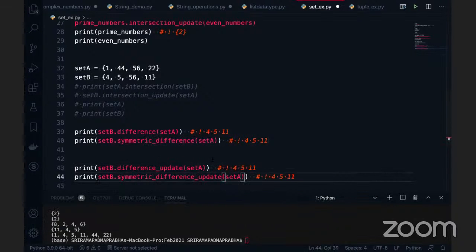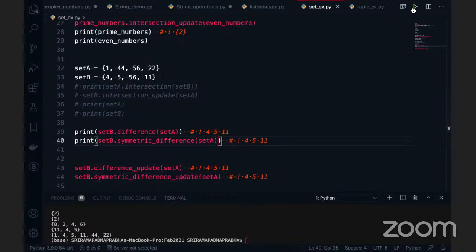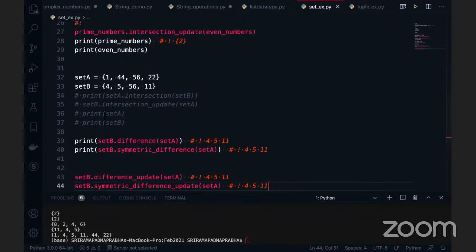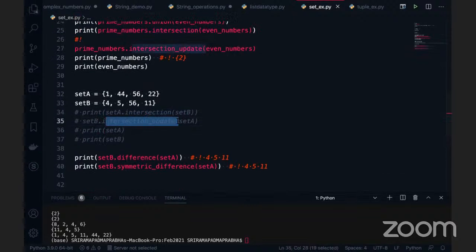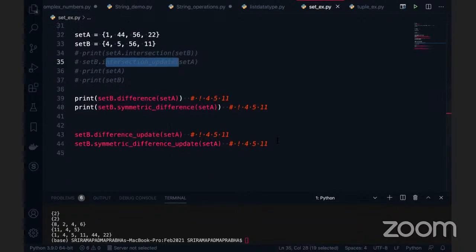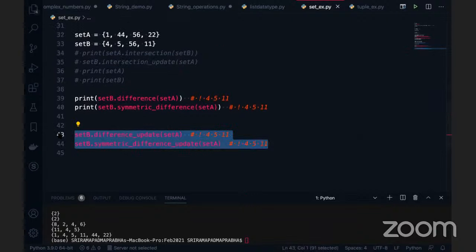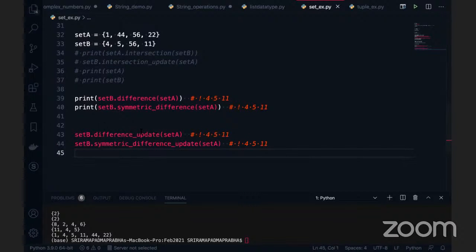Now you can understand what is the update, but when you are doing the update, don't print directly, because you are directly doing the update function. If you do it, you get an exception. I'm going to execute this code. Of course, you don't see any output at this moment. You have to print and see. So if you understand the update function here with respect to the intersection, it is almost the same for the difference and the symmetric difference, because you are updating whatever the difference is with the set B. Let me go and print this.